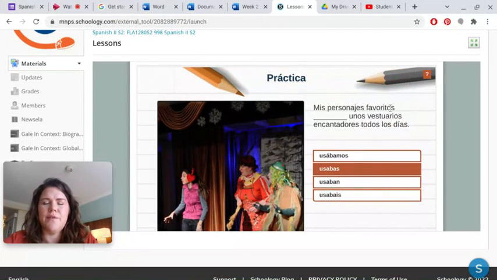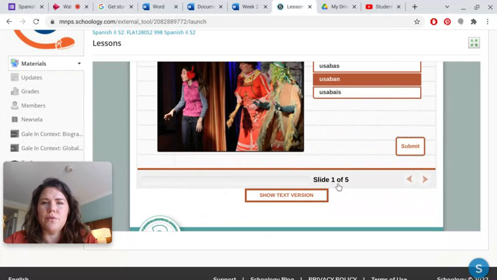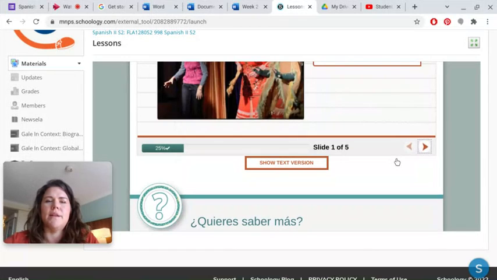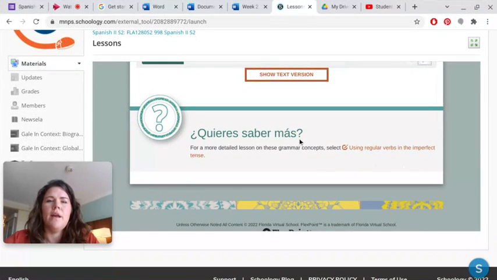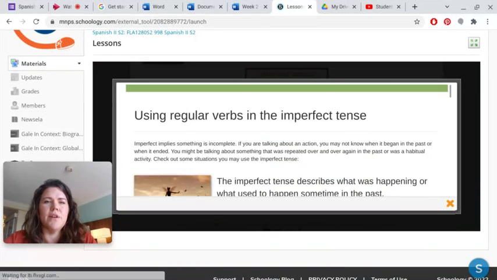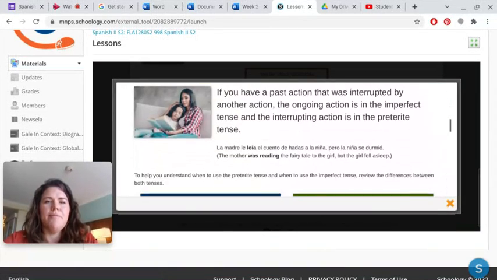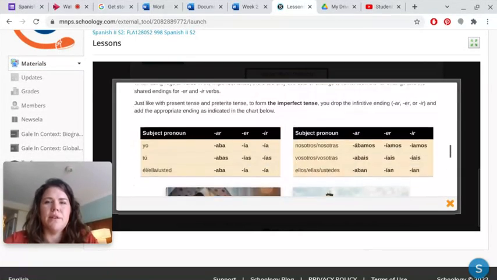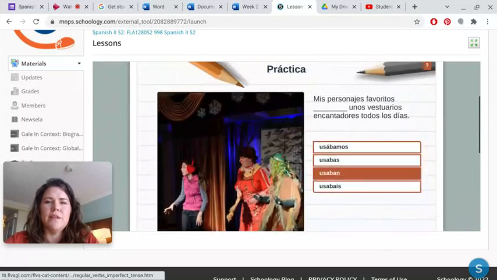So this mis personajes favoritos, this is the same as saying ellas, ustedes, ellos. And so the verb ending here is aban. So you're going to go to usaban. You submit. It says correcto. Okay, so you have an opportunity to practice there. Okay. ¿Quieres saber más? For more detailed lesson on these grammar concepts, select using regular verbs in the imperfect tense. This is another opportunity to get another piece of good practice. Okay. It's information that you learned in 04.01, but they're just giving it to you all over again. So if you need to review, that's a good place to review.